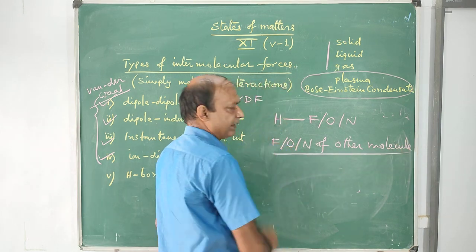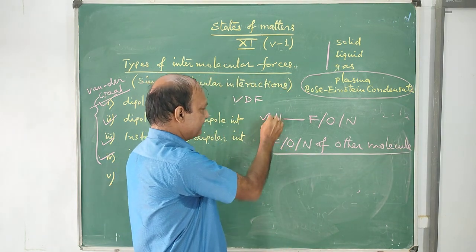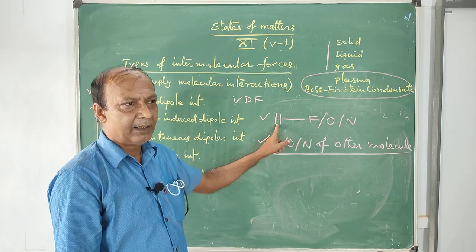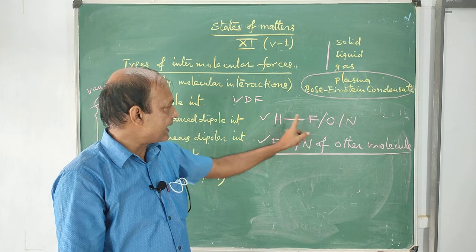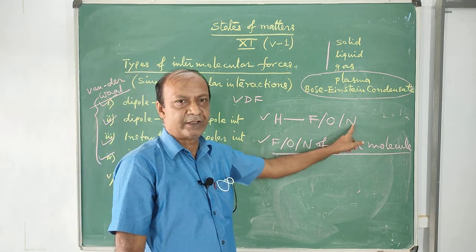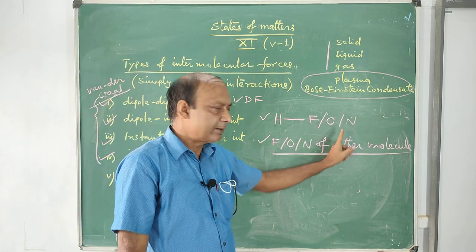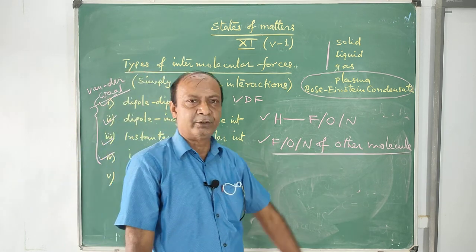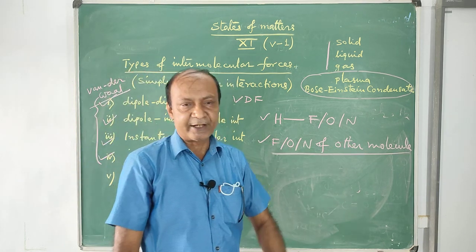Try to understand it. I am telling two things. Which hydrogen can form hydrogen bonding? The hydrogen which is attached to fluorine, oxygen, nitrogen can form hydrogen bonding with fluorine, oxygen, nitrogen of other molecules. Remember it.